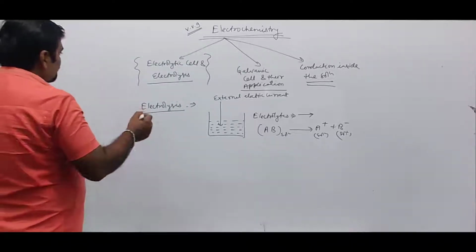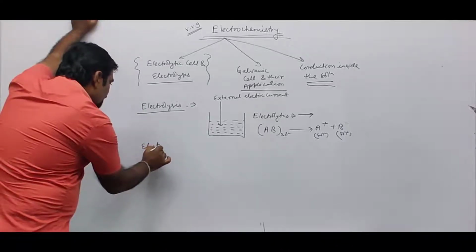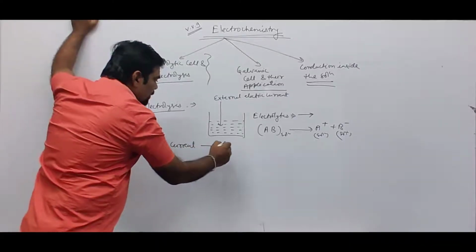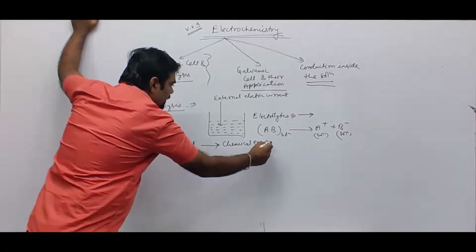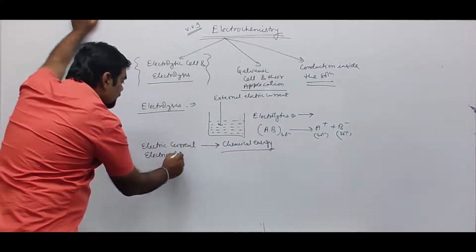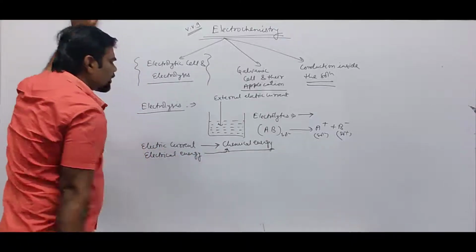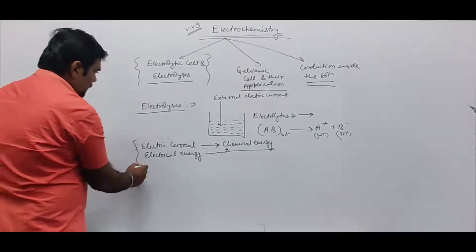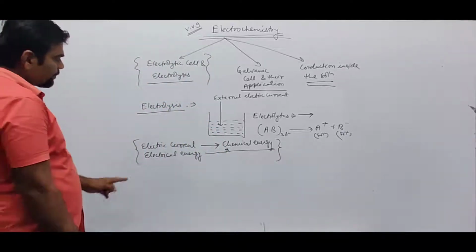So what is happening in this? External electric current, that is electrical energy, is converted into corresponding chemical energy. So a process in which electrical energy is converted into chemical energy is called electrolysis. Electrolysis is carried out in a certain device which is called an electrolytic cell.